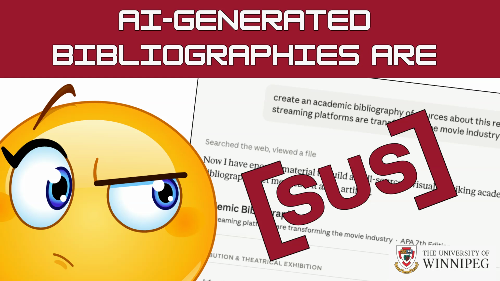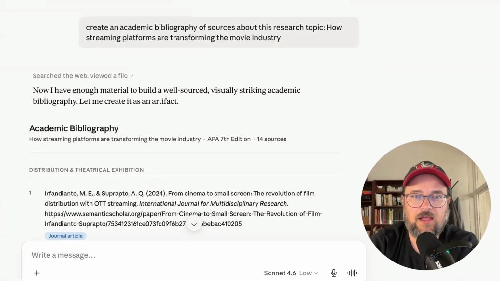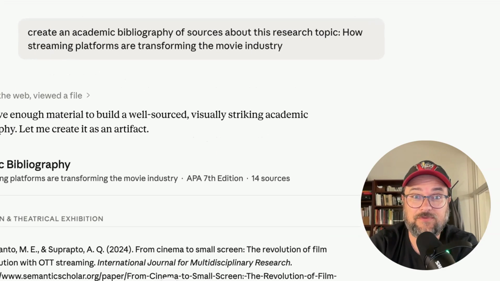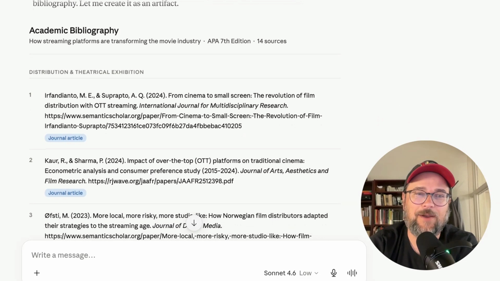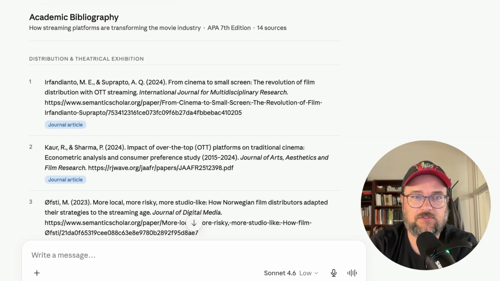And I just wanted to go through an example bibliography created by AI to show you a little bit of how it gets created and why this is not a tool that's suited to the task of creating bibliographies of sources. So I asked Claude to create an academic bibliography of sources about this research topic: how streaming platforms are transforming the movie industry. After a little bit of what it called thinking, it generated a bibliography of 14 sources.